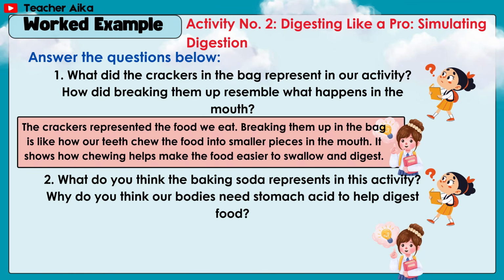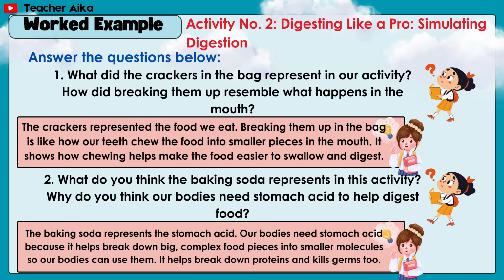Number 2, what do you think the baking soda represents in this activity? Why do you think our bodies need stomach acid to help digest food? Answer, the baking soda represents the stomach acid. Our bodies need stomach acid because it helps break down big, complex food pieces into smaller molecules so our bodies can use them. It helps break down proteins and kills germs too.